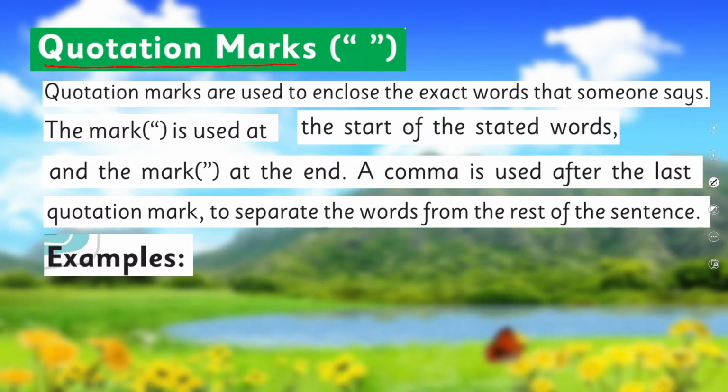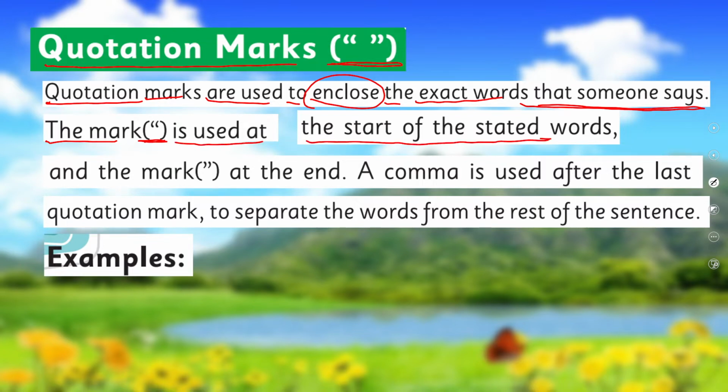Quotation marks. I told you these are quotation marks, and where do we put them? Quotation marks are used to enclose the exact words that someone says. This mark, like 2 reverse commas, is used at the start of the stated words, and the commas like this are at the end of the statement. And a comma is used after the last quotation mark to separate the words from the rest of the sentence. So this is how we do it.